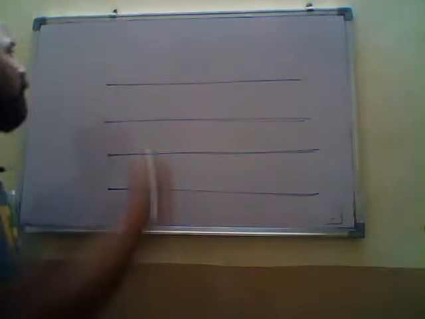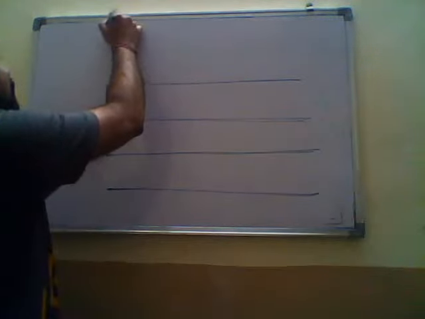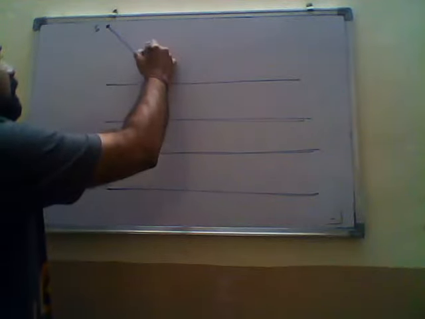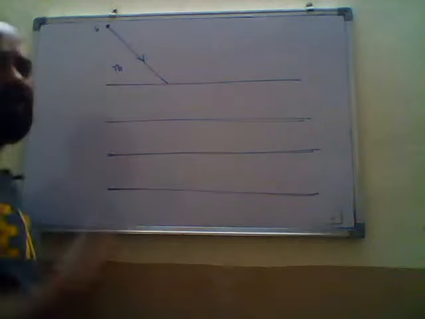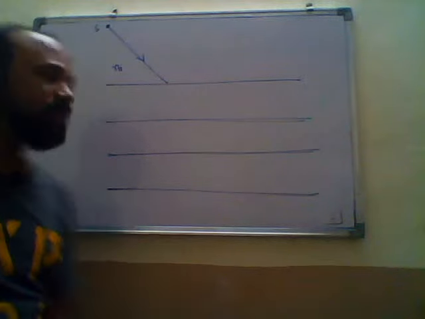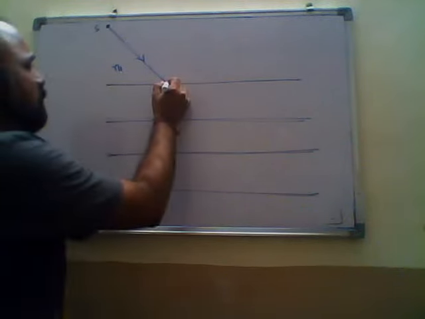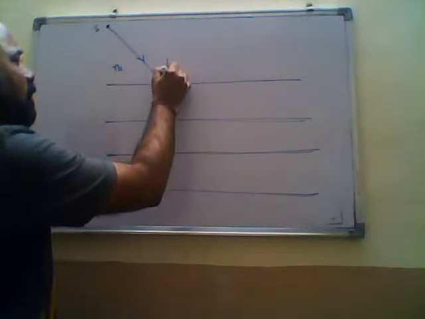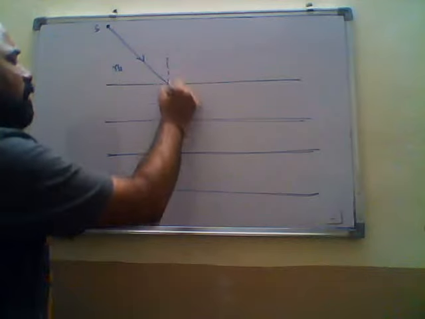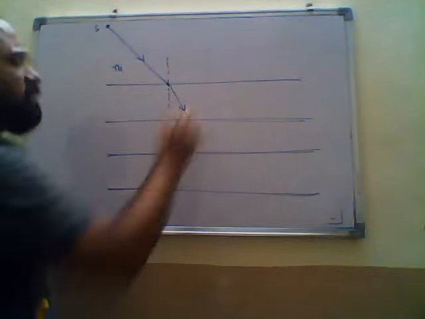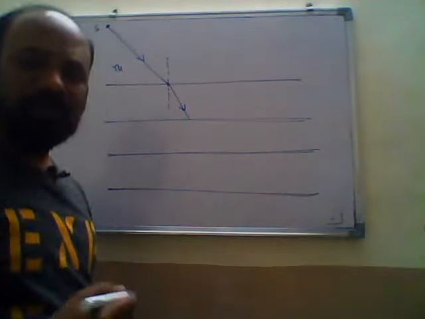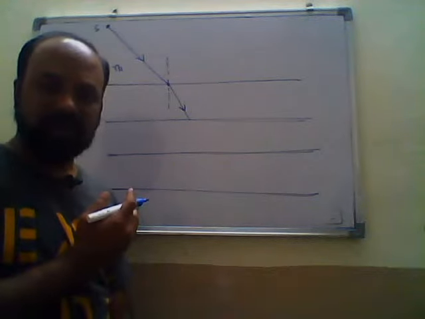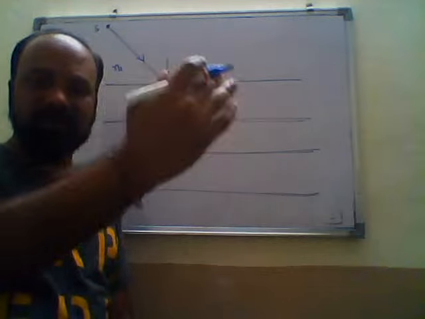Now we have a source of light here. From here, the ray is incident like this. Let this be medium 1, the first medium. This is the point of incidence. If you draw a normal here, the ray bends like this. It suffers refraction depending upon the refractive index. If the medium is denser, it bends towards the normal. If it is rarer, it bends away from the normal.